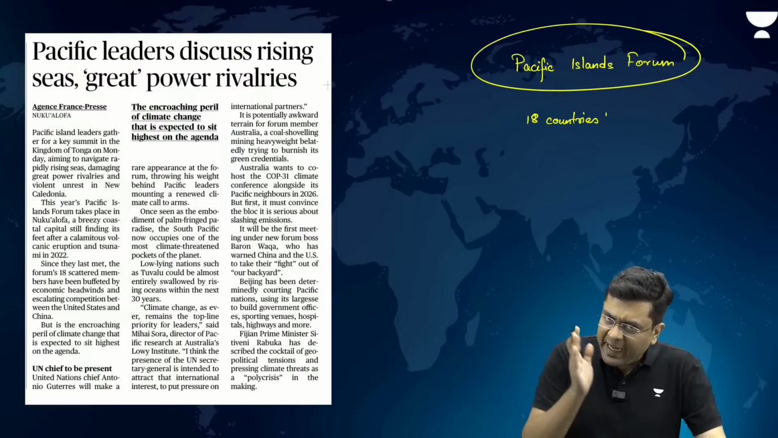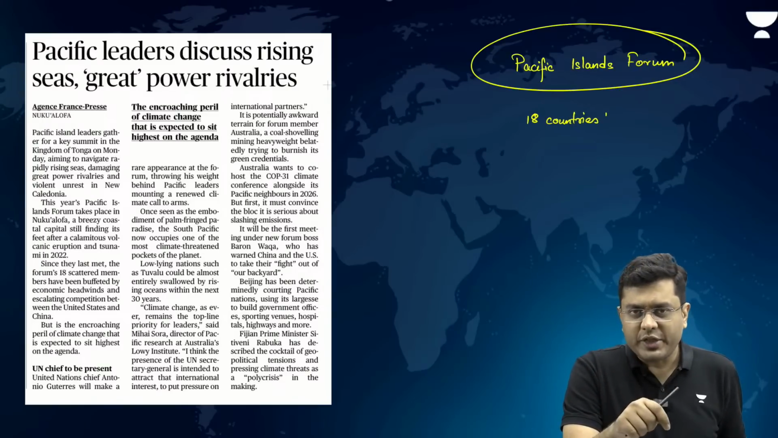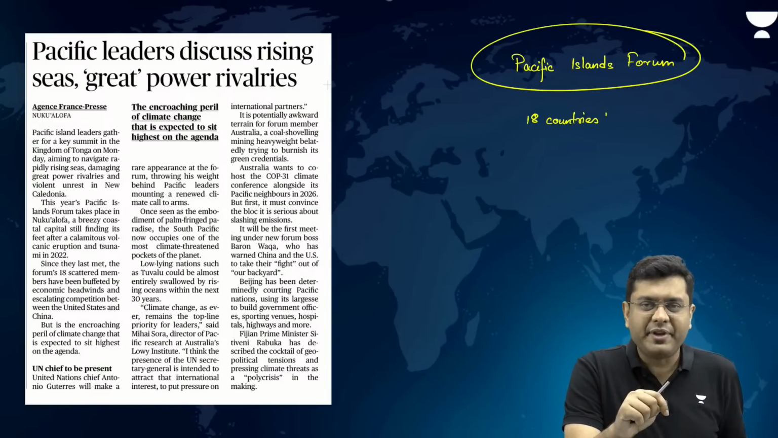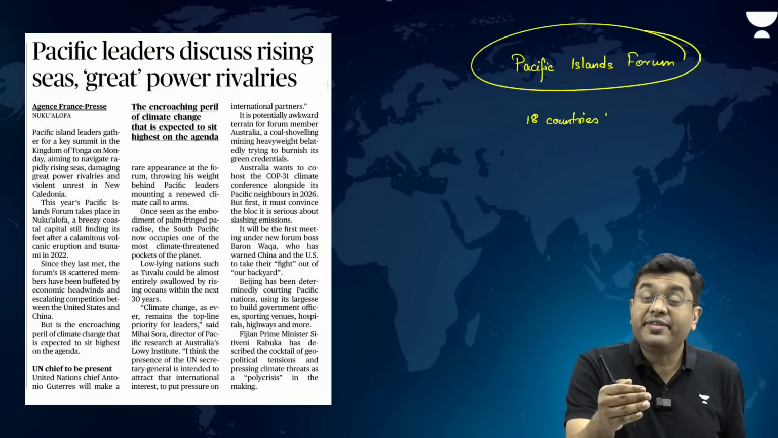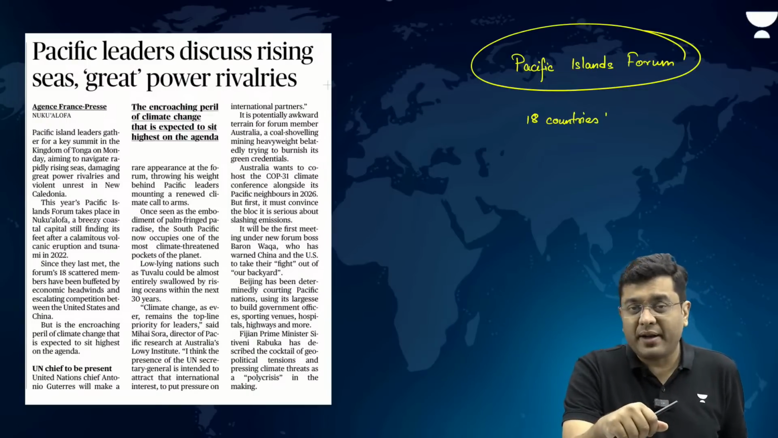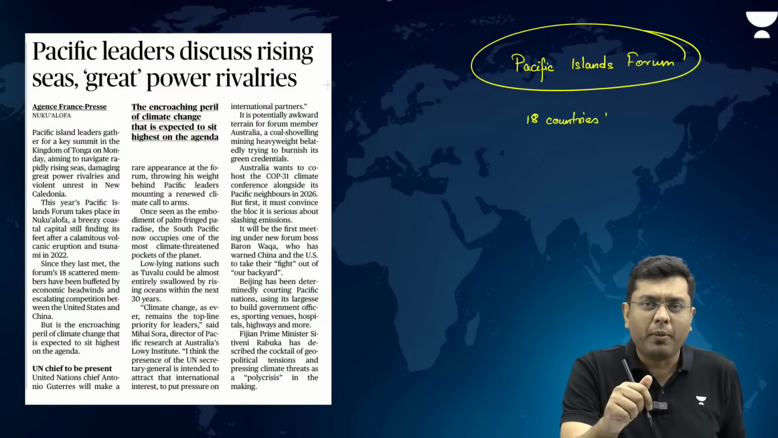Now, the main problem that these countries are facing is one of climate change, where not only have climate disasters increased, but various small countries like Tuvalu, for example, risk being completely drowned by the rising seawater level in the next 30 years itself. So that is a huge problem.